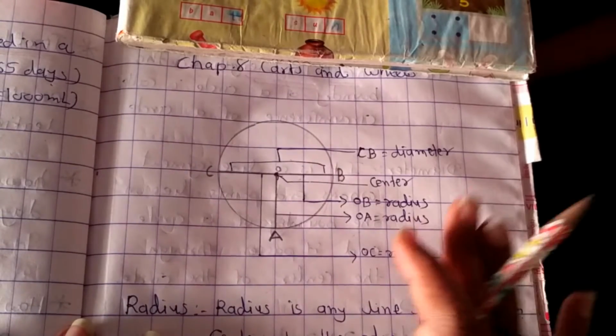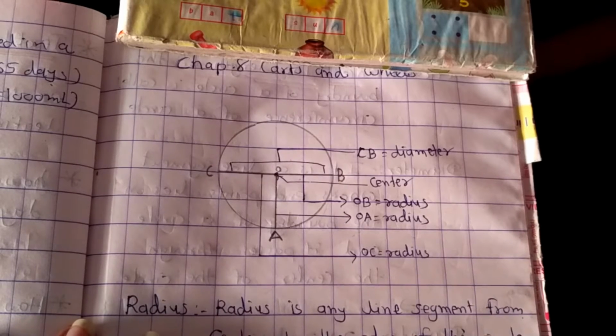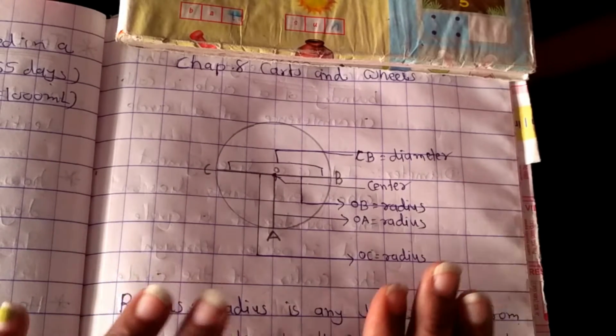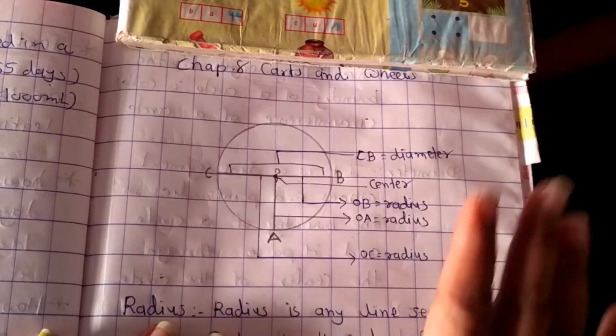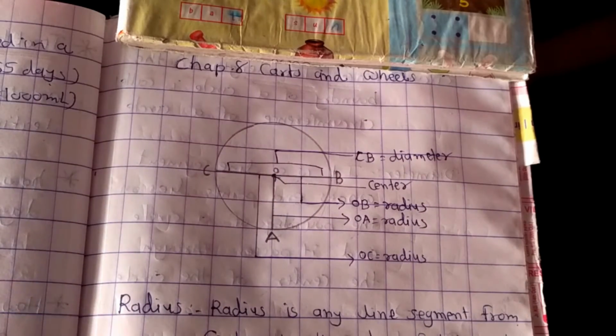Okay, why do we need to understand? Because in further or higher standards, you will get the theory and other concepts based on the circle, like perimeter, area, and so many geometrical things, right? Okay,